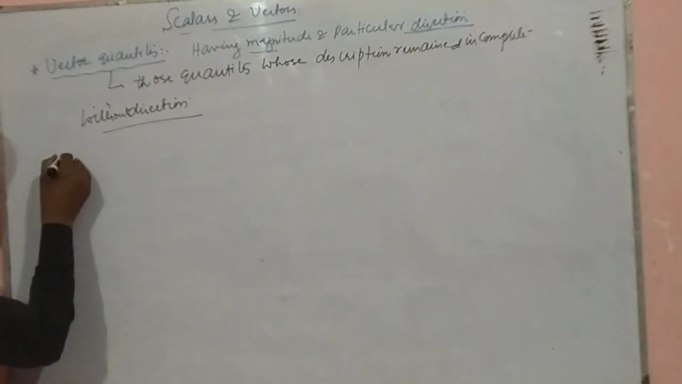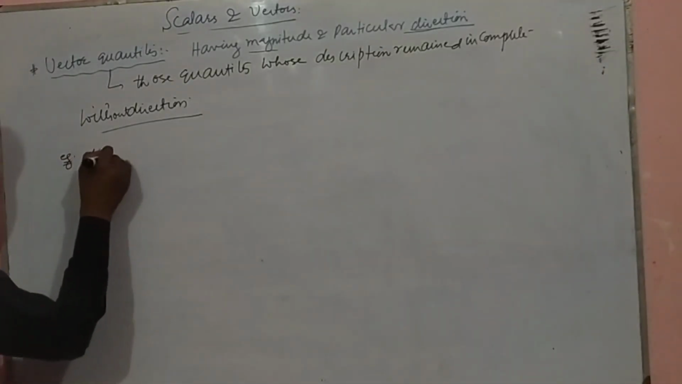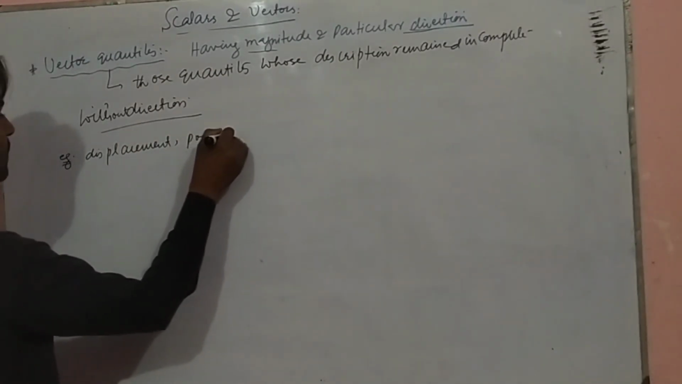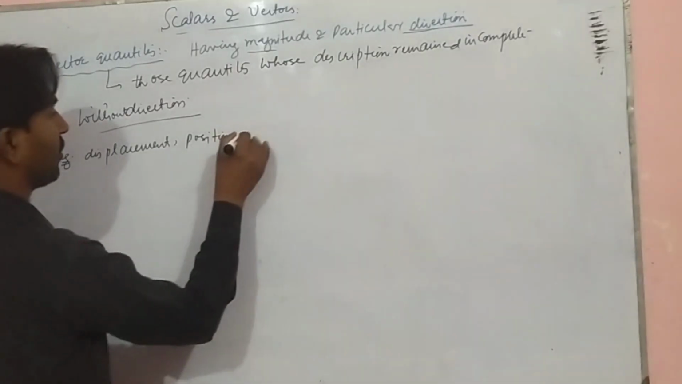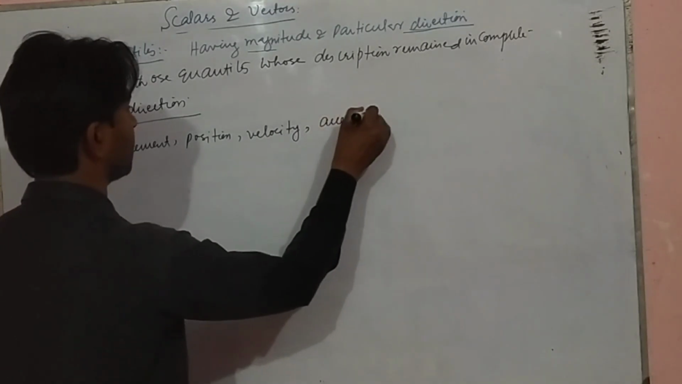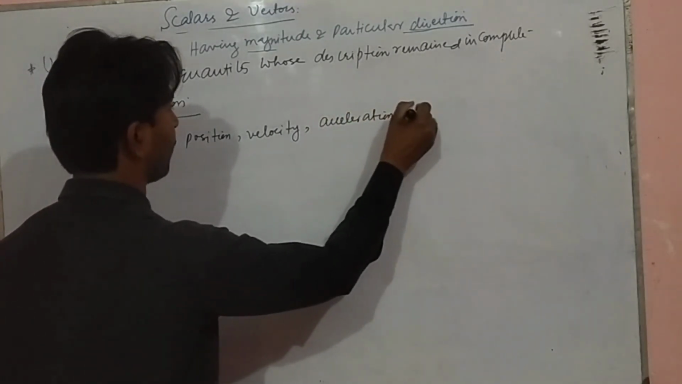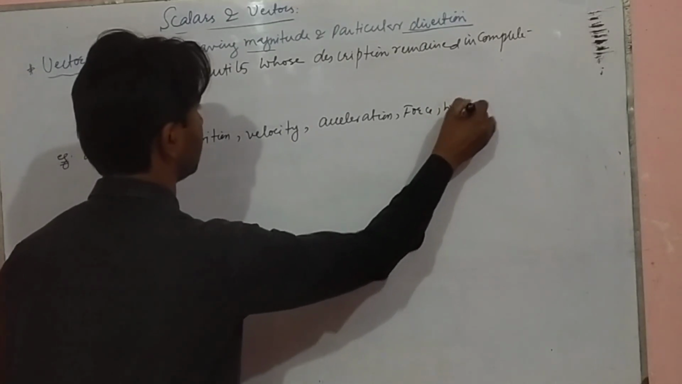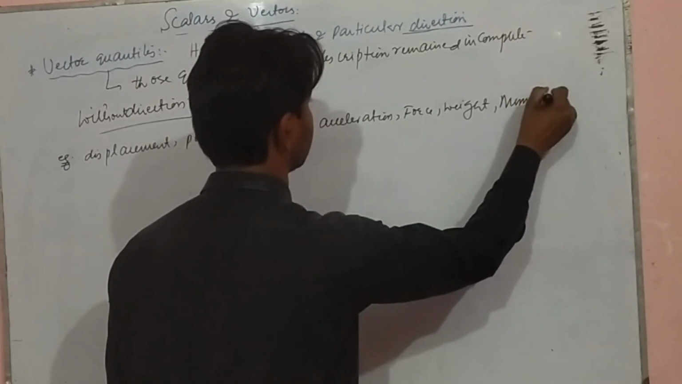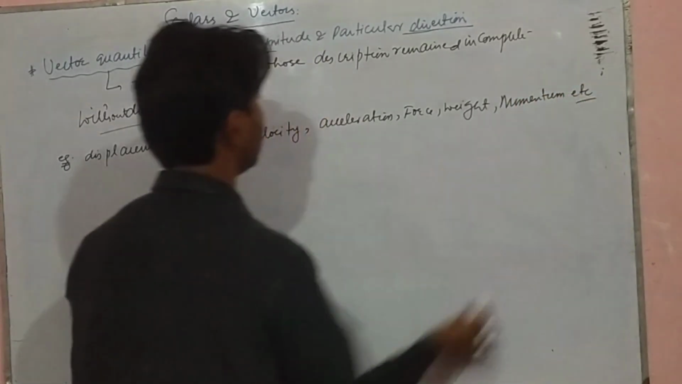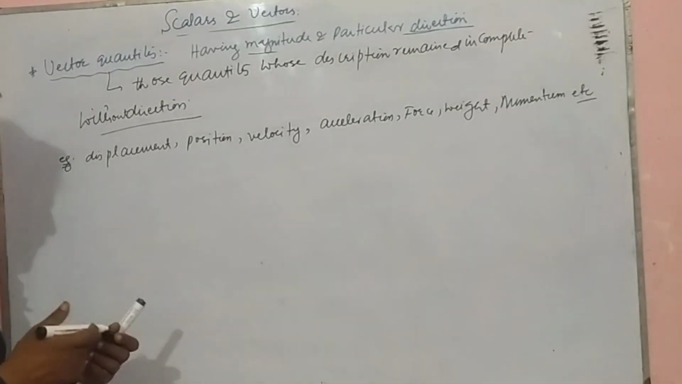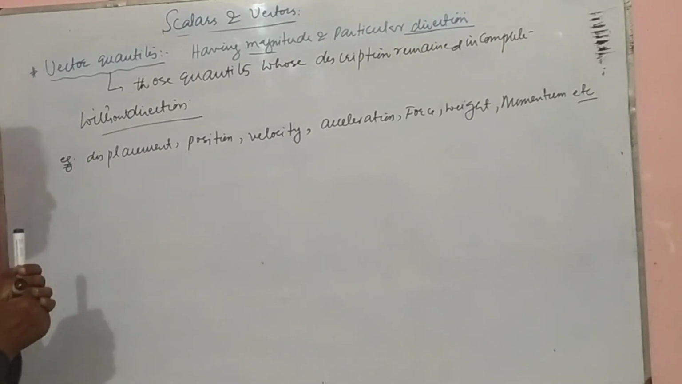For example: displacement, position, velocity, acceleration, force, weight, momentum, etc. These are vector quantities, and there are so many others which are also vectors.